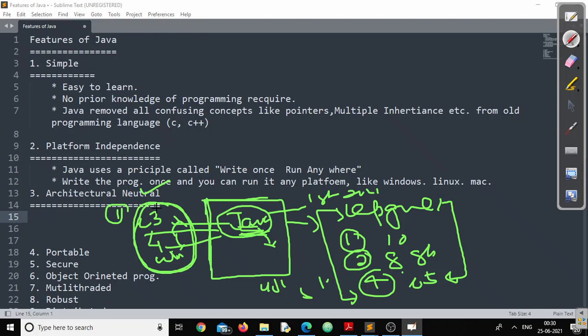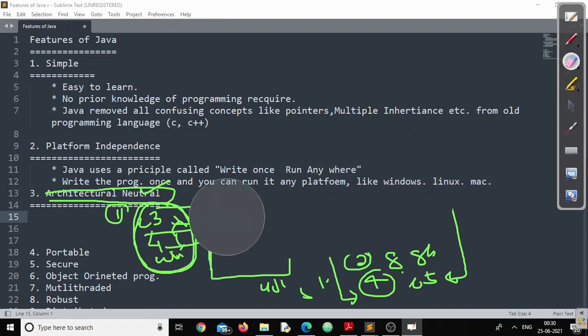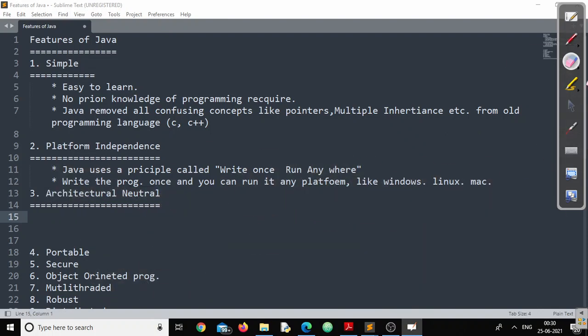So the conclusion is, during the upgradation of my system, does the Java program require any changes to run further? The answer to this question is no. It doesn't require any changes because Java supports architectural neutral. Let me tell you the internal mechanism behind this. Remember one point: Java never talks directly to the machine. It interacts with the machine through the JVM or through some other parameters.